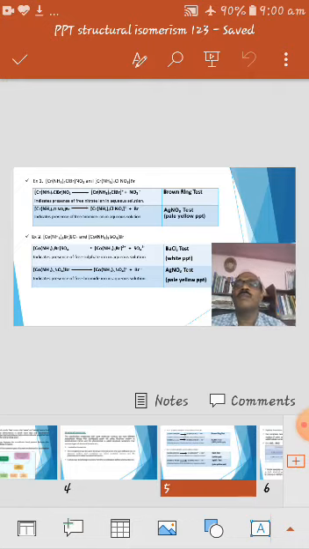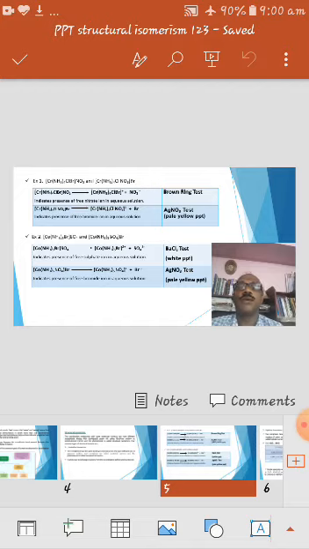Let's come to the second example. I have taken a cobalt complex. [Co(NH3)5Br]SO4 and [Co(NH3)5SO4]Br. In the first complex, sulfate is the counter ion, and in the second complex Br is the counter ion. Let us see the exchange of counter ions. The first complex in aqueous solution gives free sulfate ion, whereas the second complex gives free bromide ion. The presence of the sulfate ion in solution can be detected by using barium chloride.